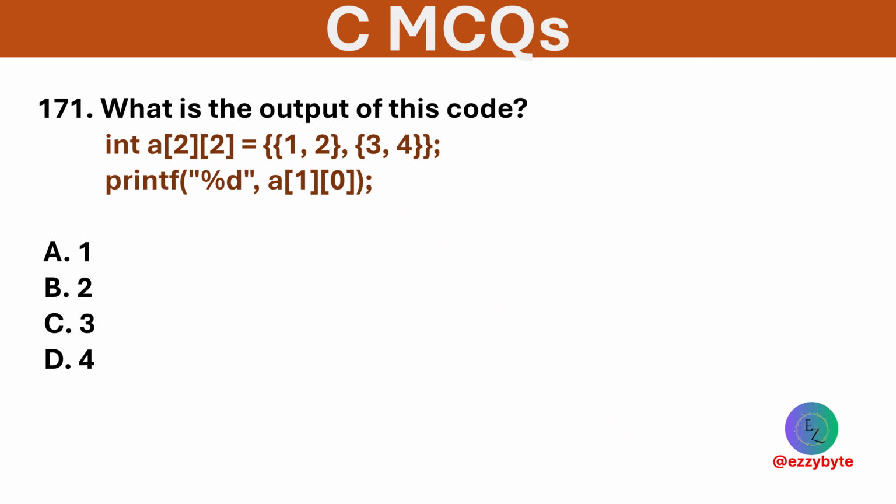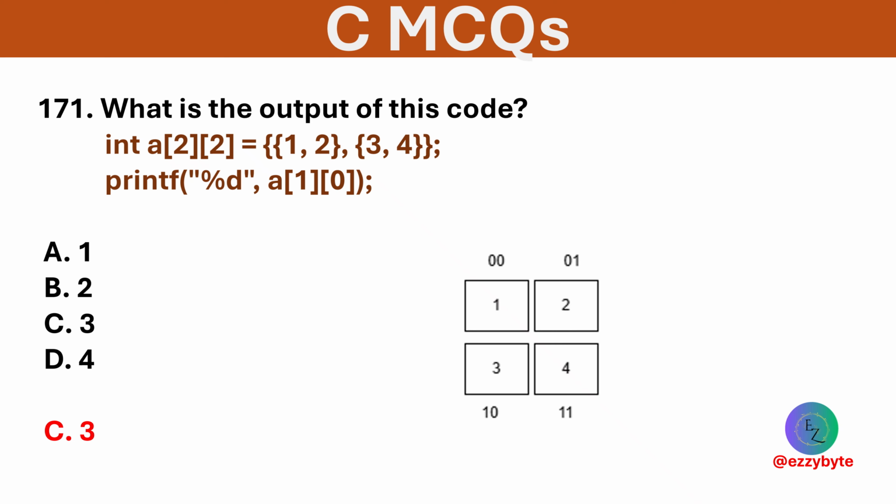What is the output of this code? Options are 1, 2, 3, and 4. Option C is correct. A of 1, 0 refers to the first element of the second row.